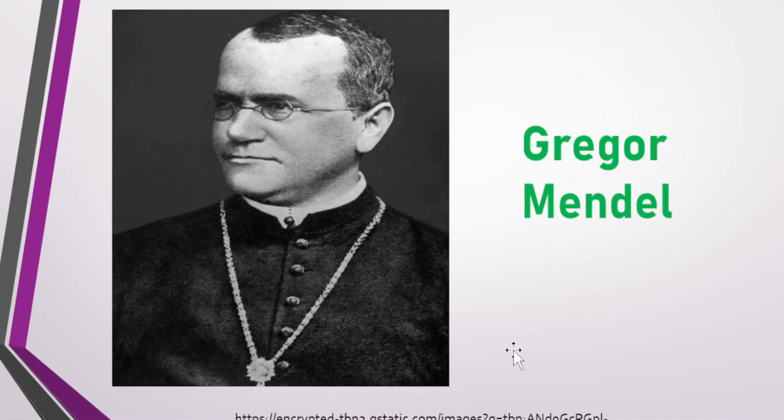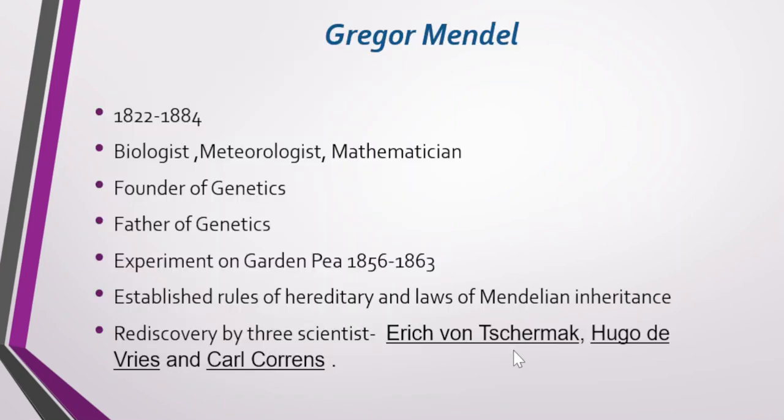Mendel was born in Moravia in 1822, and he died in 1884. He was the son of a farmer, and he was a biologist, meteorologist, and mathematician also. So he used to study these three fields.